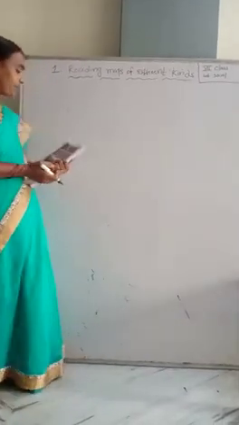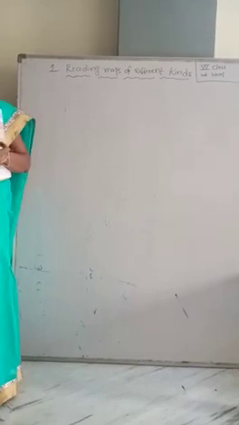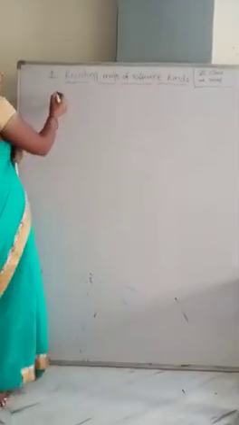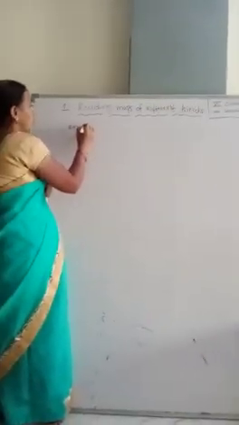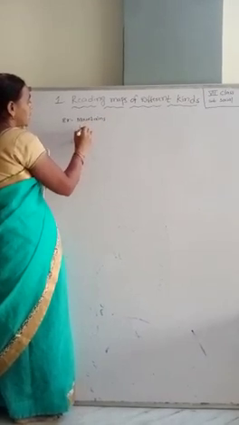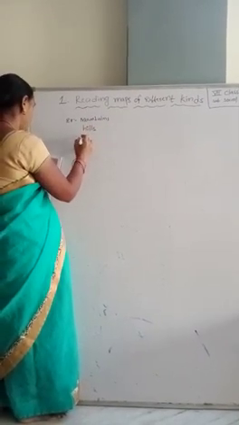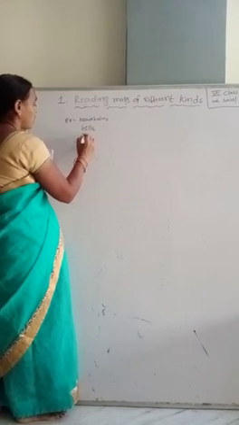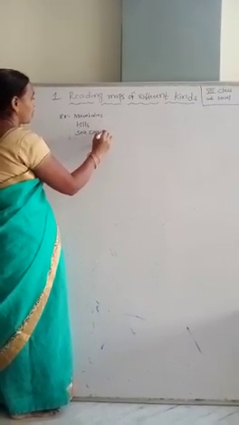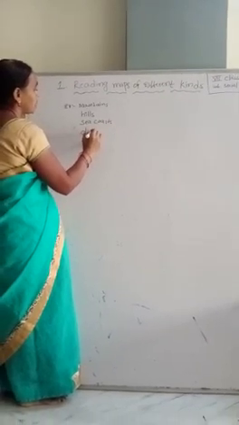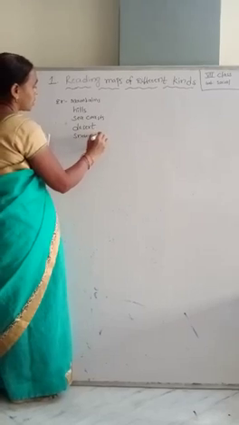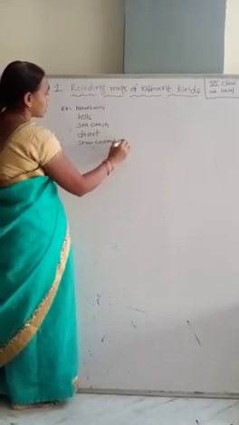Children, the world we live in is so full of varieties. For example, mountains, hills, deserts, seas, coasts, and snow-covered regions.